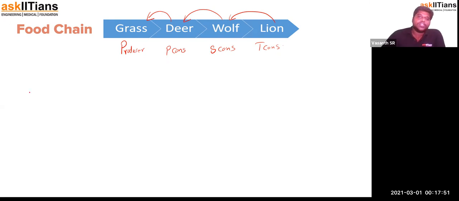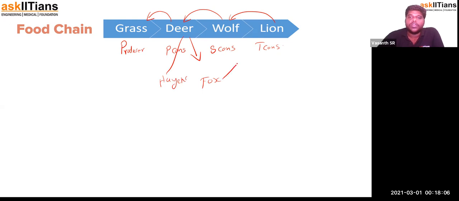Let's say, for example, is it only the wolf which can eat the deer? Definitely not. Even a fox, or a hyena. The fox could be relied upon by the lion, right? The hyena could also be relied upon by the lion. The hyena could also be hunted by the wolf.